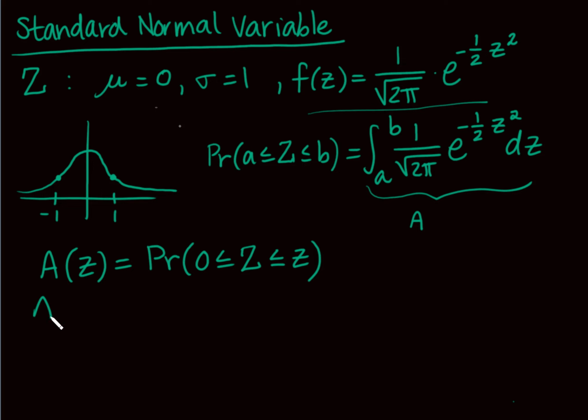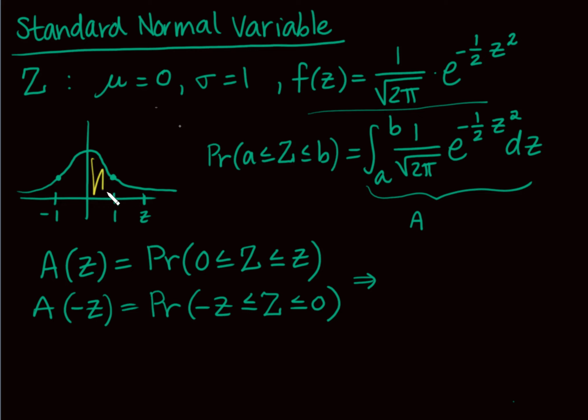And likewise, if I'm going to take the area of, let's say, a negative z, because sometimes we could have a negative, I would go from negative little z, my capital Z's look a little bit weird, to 0. Also, notice what this is going to imply. We're symmetric about this line right here. So if I'm going up to z right here, from 0 to z, notice if I take a negative z, that is exactly the same. So one other thing that's important is that A of little z is exactly the same as A of the opposite of little z.